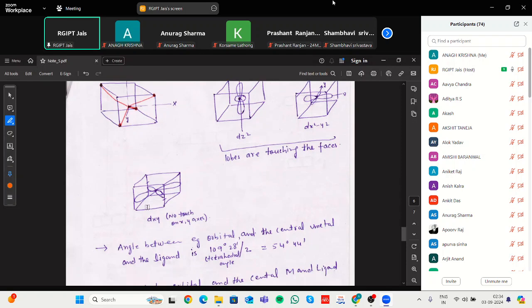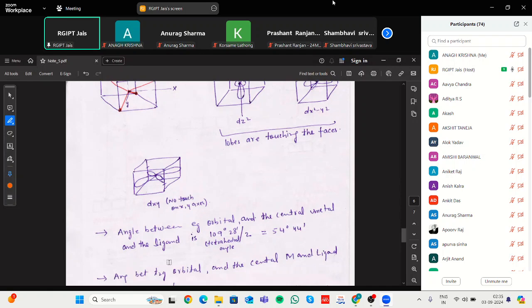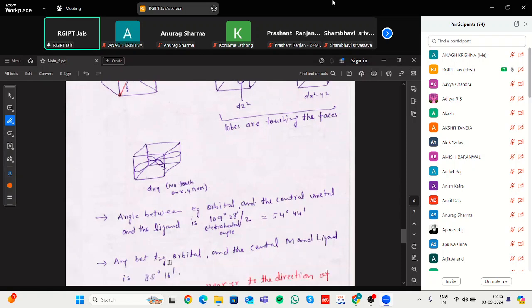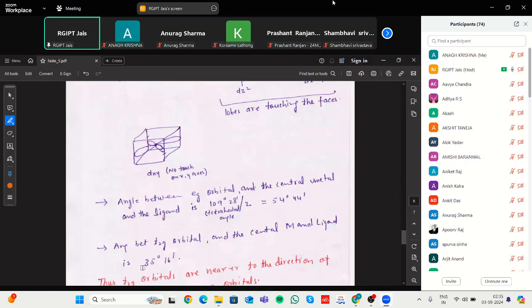The angle in this case is the tetrahedral bond angle, 109.28 divided by 2, which is about 54.44 degrees. But in the case of t2g, the central metal's bond angle is 35.16 degrees.